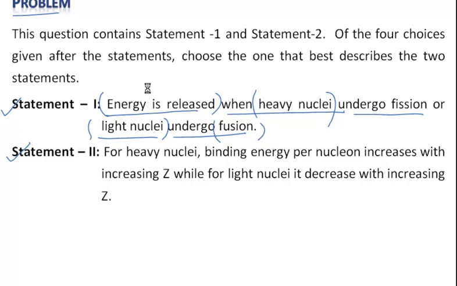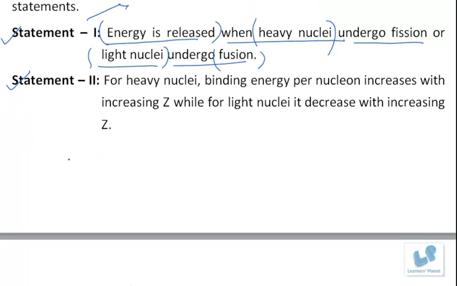That is why energy is again released. So whether it is a fission reaction or a fusion reaction, there is always release of energy, and binding energy per nucleon of the outcome of fission or fusion is definitely more than that of the subject. Okay. So this is a very simple problem.